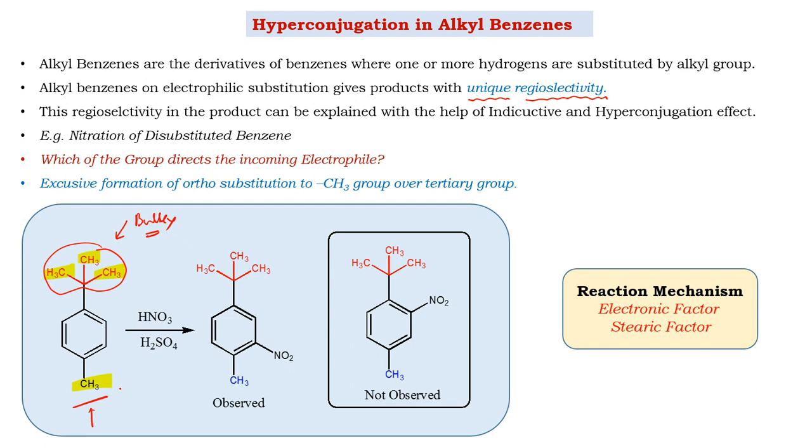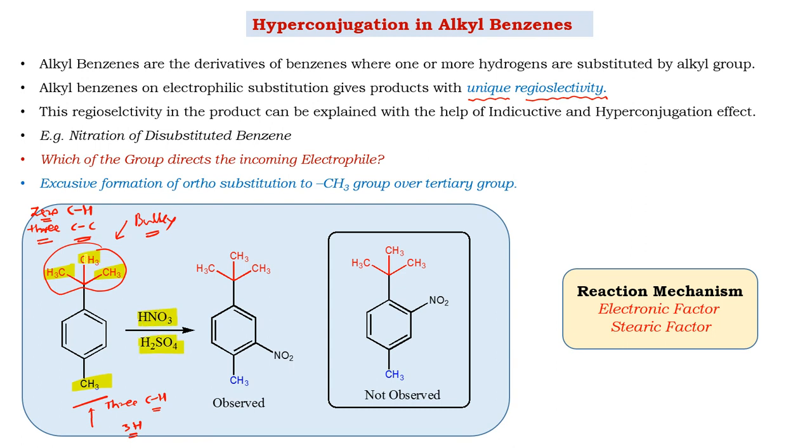Another factor to understand about the tertiary butyl group is that it has zero CH bonds for hyperconjugation, but there are three CC bond connectivities. So if we think about hyperconjugation through CC bonds, there are three CC bonds but zero CH bonds. In the case of CH3, we have three CH bonds, so it can contribute three hyperconjugative structures through the CH bonds. If we perform this reaction, this can be related to the outcomes.